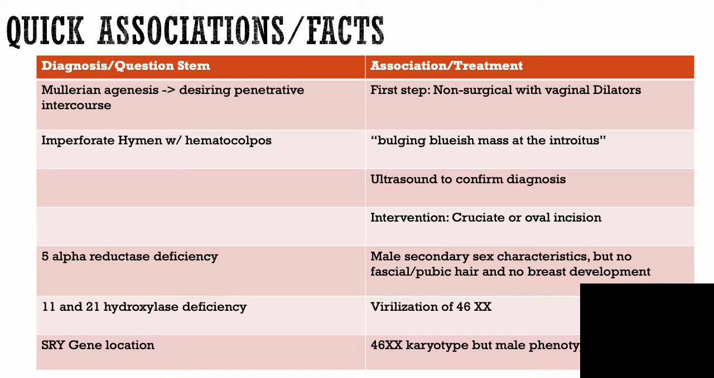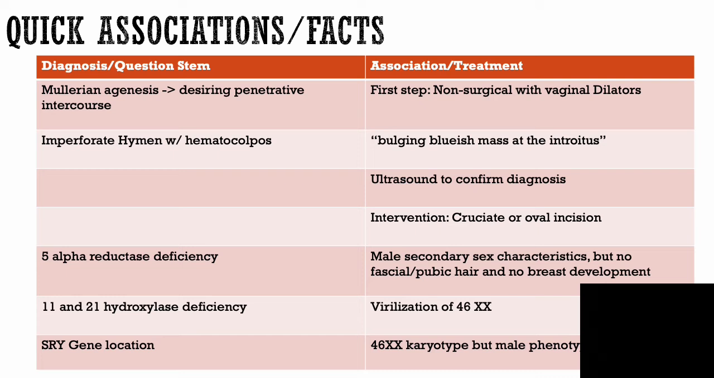Okay, this is a table of some quick associations and facts to go over. Starting with Müllerian agenesis, they'll often ask, what's the next step if they desire penetrative intercourse? The first step is always, always, always non-surgical with vaginal dilators, because in 90 to 96% of patients, they will be able to have a functional vagina, meaning able to have penetrative intercourse with the use of vaginal dilators, and hence surgery is not the first step here.